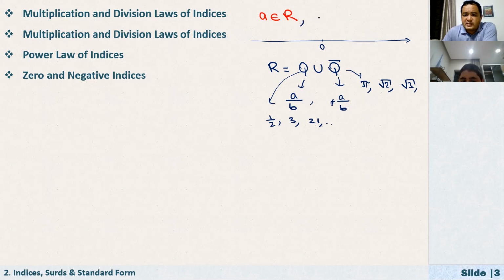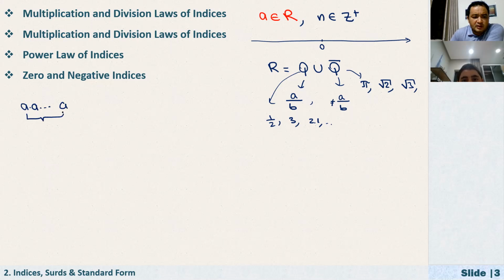And also, let's say we are given some positive integer n. Now we are just going to define one thing, and everything we are going to learn here is based on this definition. If you're given a times a times dot dot dot a, let's say a number multiplied by itself n times, it's not so practical writing a lot of numbers multiplied together, right?